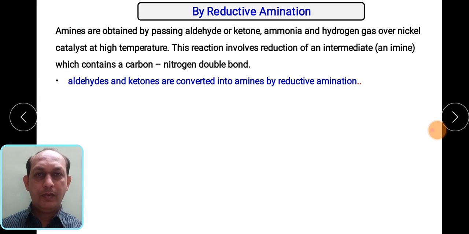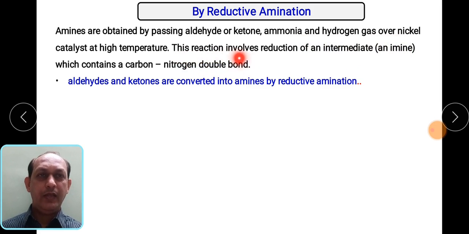So the fourth method is reductive amination. Aldehydes or ketones, which are carbonyl compounds, are passed through ammonia and hydrogen gas over nickel catalyst at high temperature.